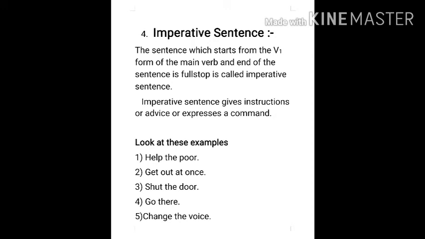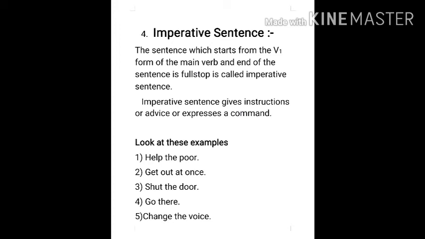The sentence which starts from the first form of the main verb and ends with a full stop is called an imperative sentence. An imperative sentence gives instructions or advice or expresses a command. Look at these examples. Example number 1: help the poor. In this sentence, the sentence starts from the main verb and ends with a full stop.